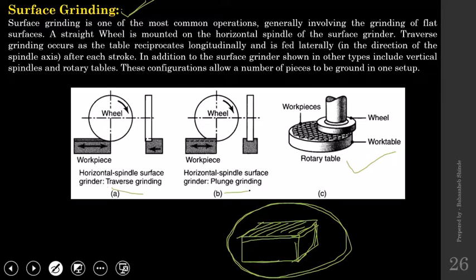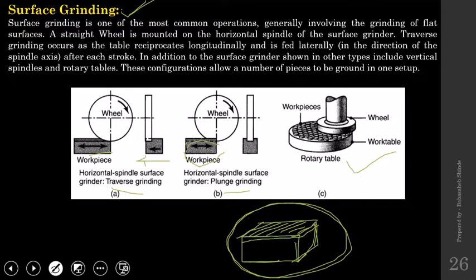The difference between those two is here the workpiece can move longitudinally as well as it is fed across the wheel, and in the second case it is moving only in the longitudinal direction. Only that is the difference between those two.